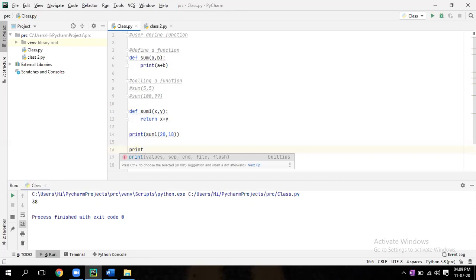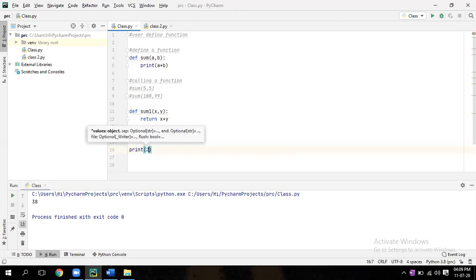Suppose you want to print within bracket 2 comma 3 comma 4. These three things you have to add. How to add? 2 plus 3 plus 4, not comma, give plus. Run it.